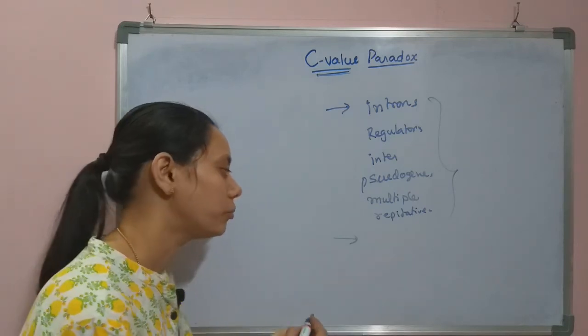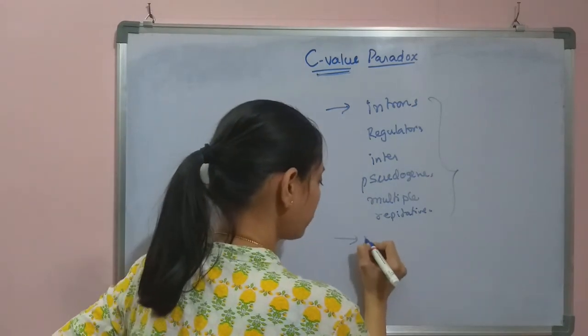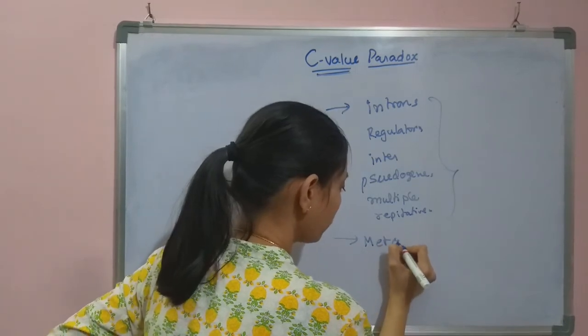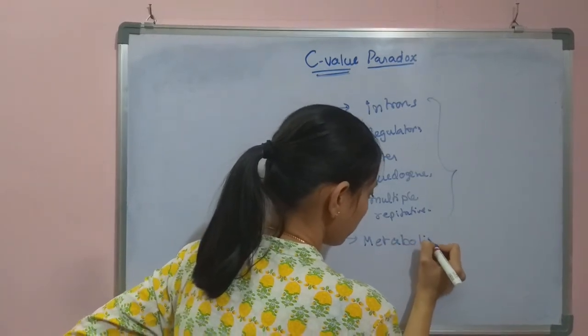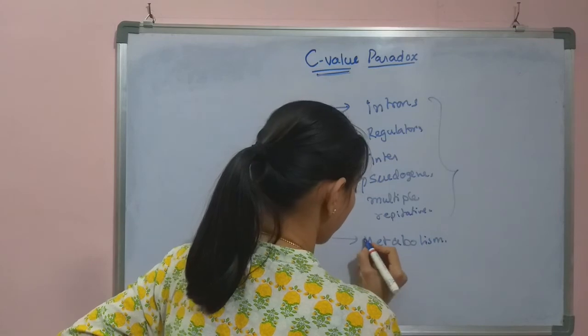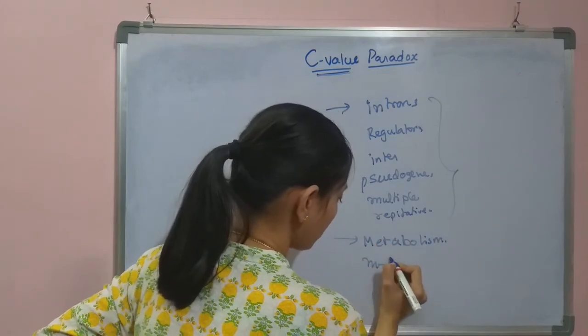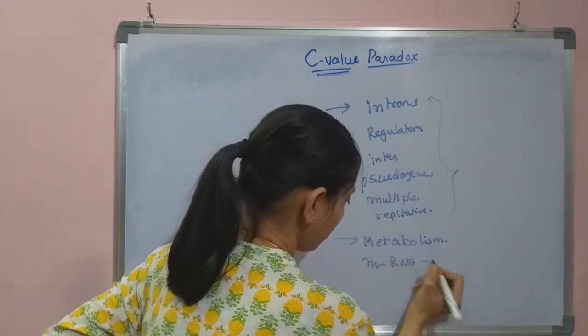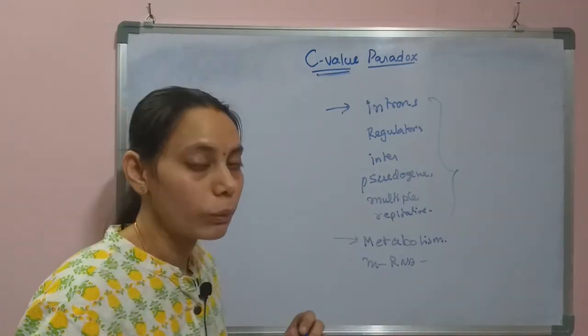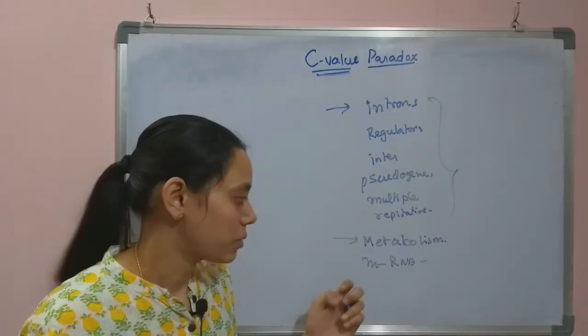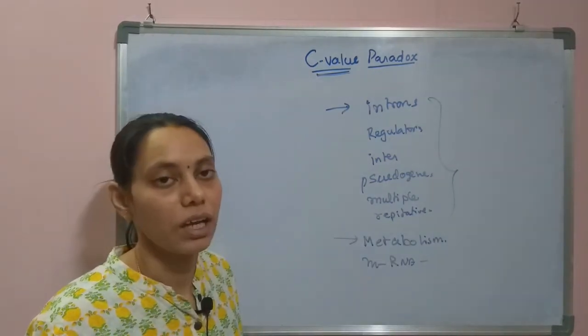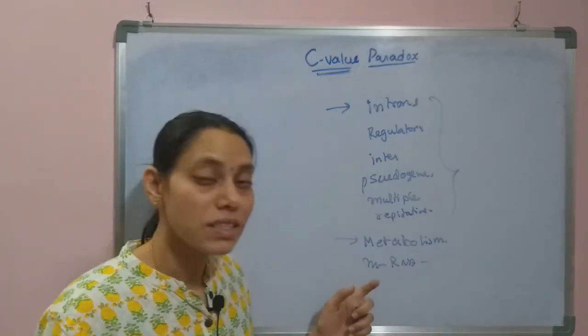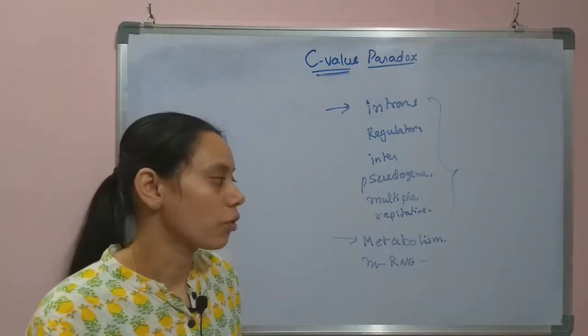If you consider the metabolism and the mRNA content, so the coding portion is expressed through this mRNA, and if you consider these, it is following the order.